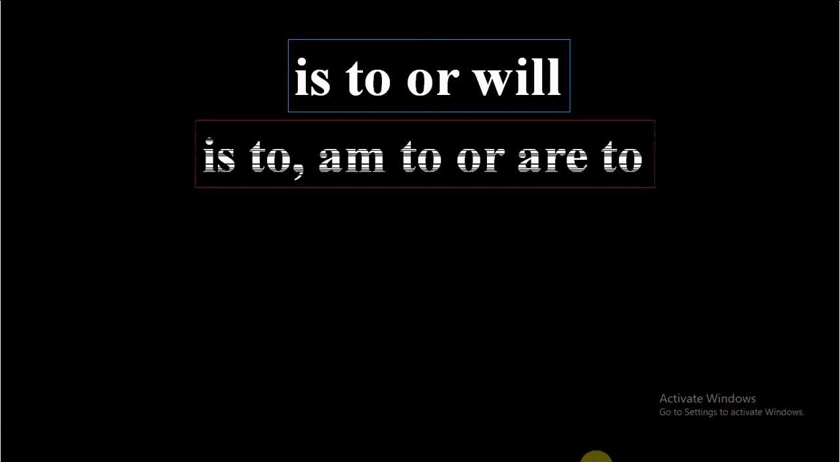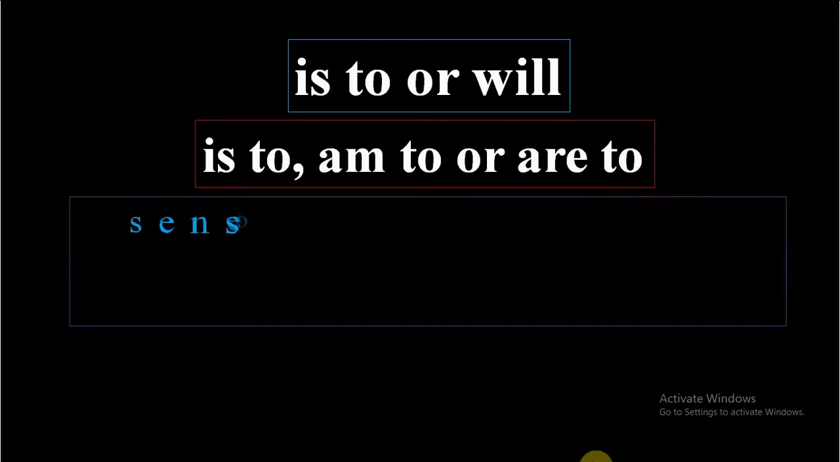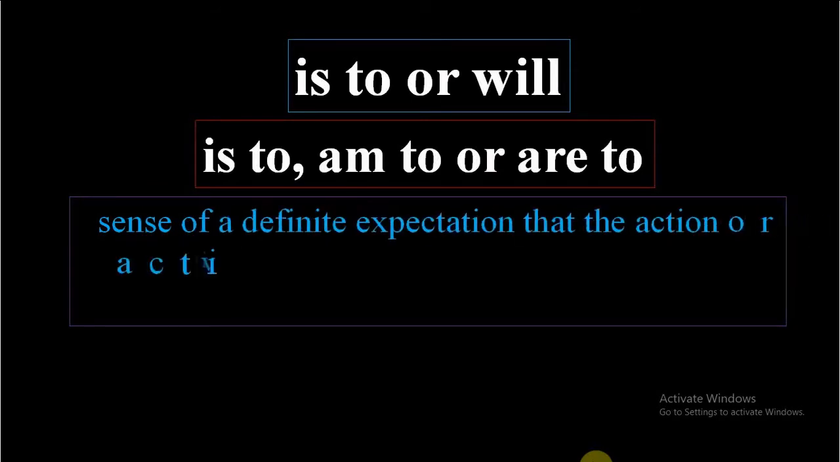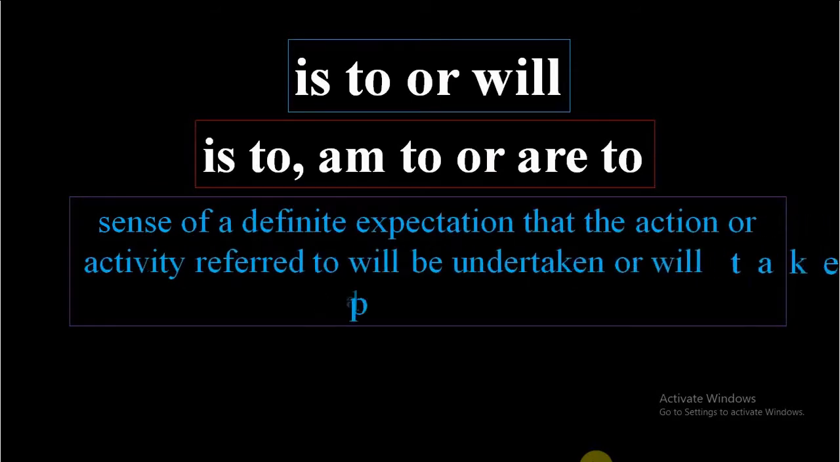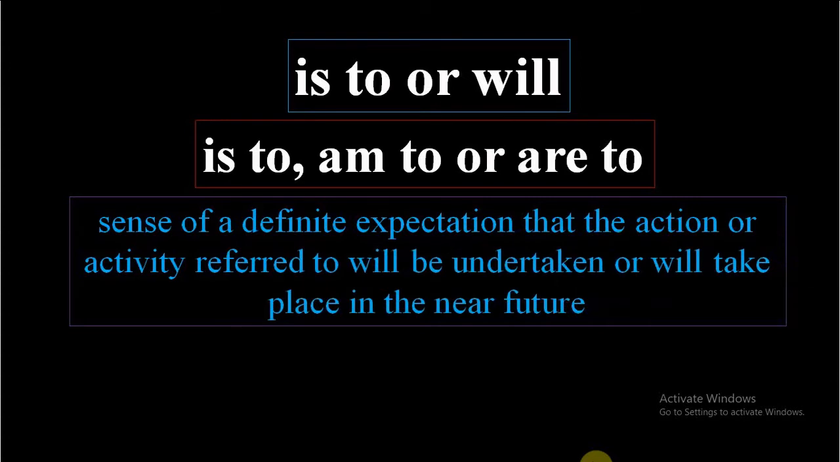Now next is to, am to, are to. You know that they are the family members. But basically in sentence correction, is to and are to are common. Remember, is to and are to are used to give the expectation that the action or activity referred to will be undertaken or will take place in near future. So whatever is going to happen and we expect that happening, is to and are to is used.